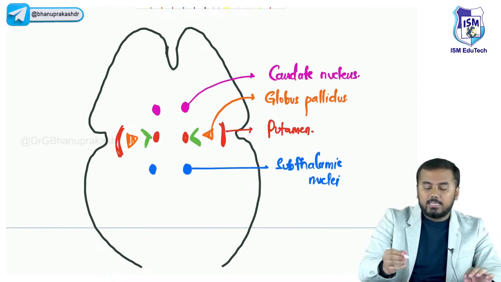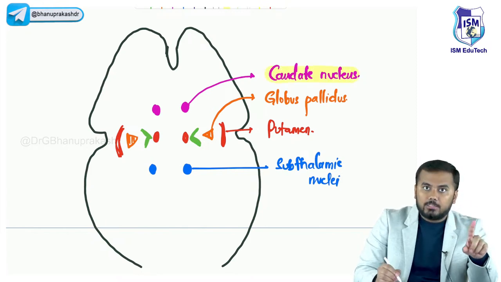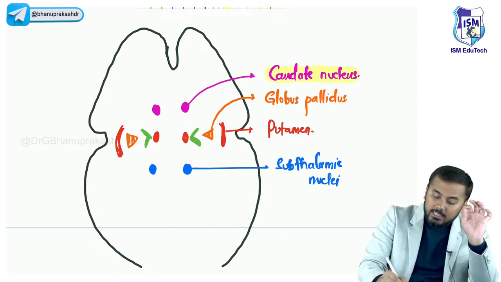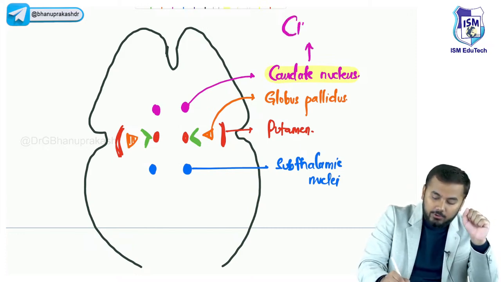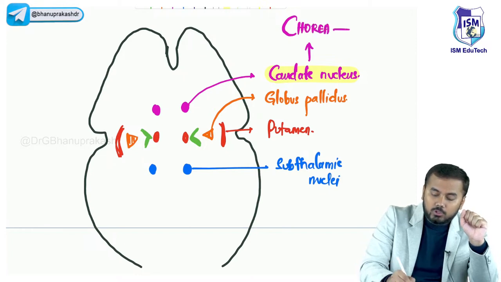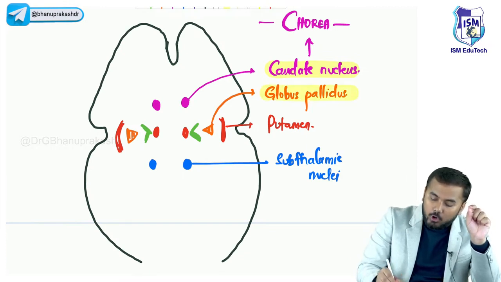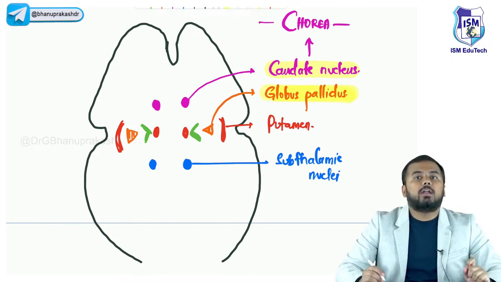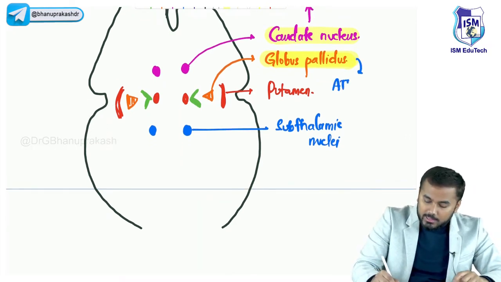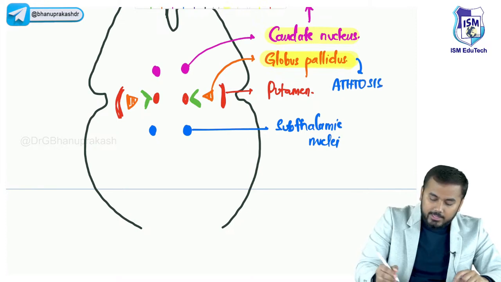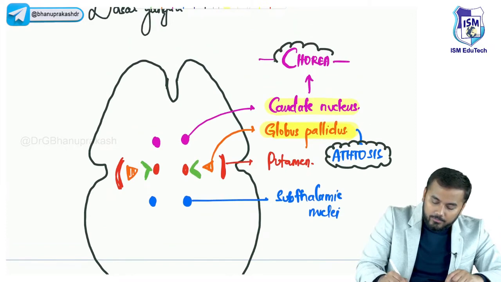Now what will happen when there is damage to this? For example, if there is damage of caudate nucleus, this would lead to a condition called, C for caudate nucleus, C for chorea. What is chorea? I will tell you in a minute. Next, if there is damage of globus pallidus, this would lead to a condition called athetosis. The first one was chorea.